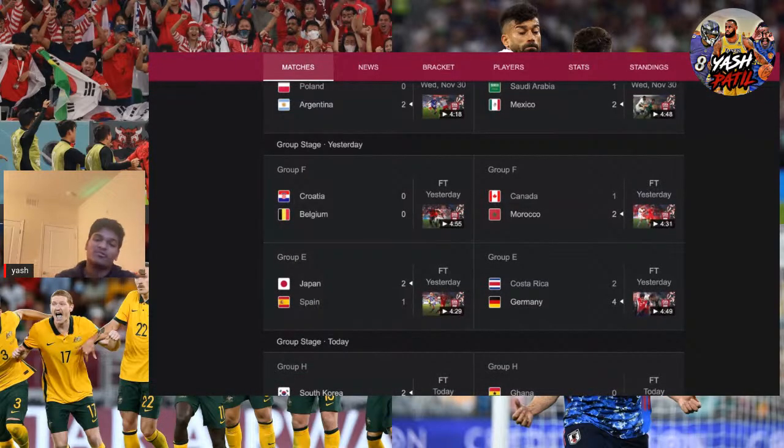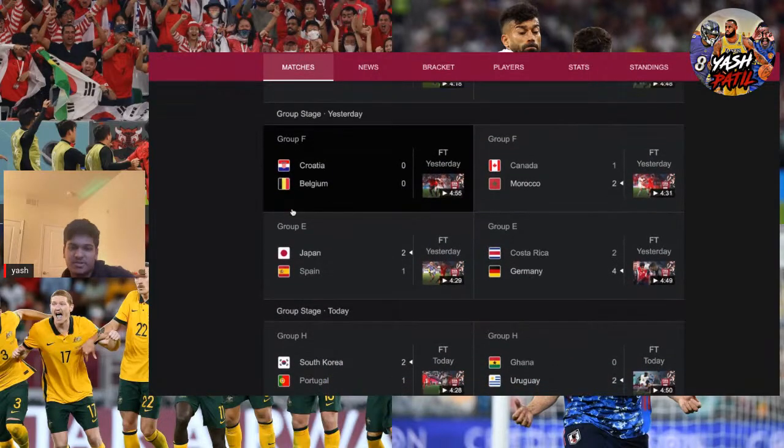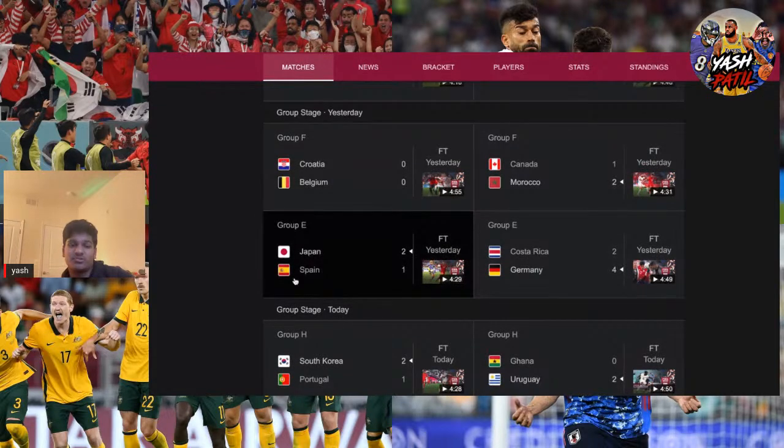Ever since winning that one in 2014, they've been cursed. And I mean, they did win. That's a good win for them, but just eliminated from the World Cup. That's unfortunate for them. But yeah, we'll be seeing Morocco take on Spain, and then Japan taking on Croatia. So two good. Oh yeah, Japan.